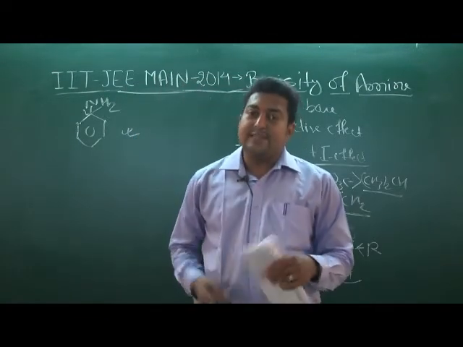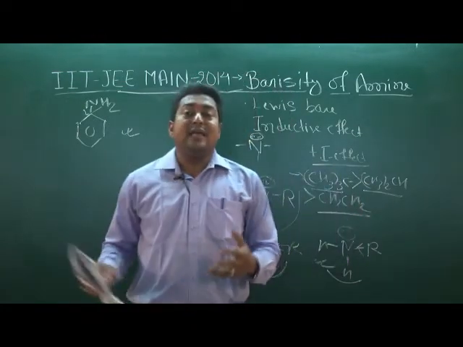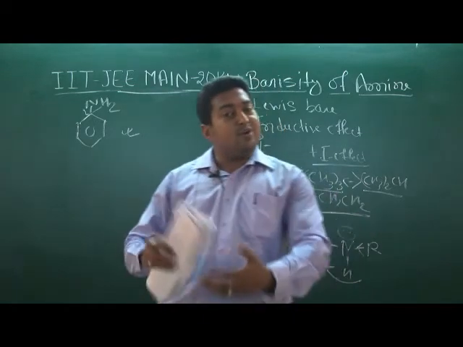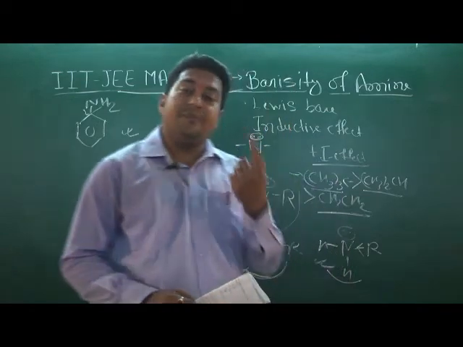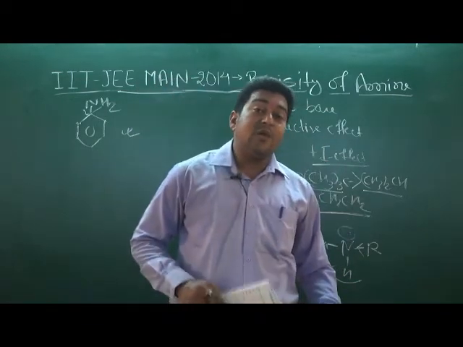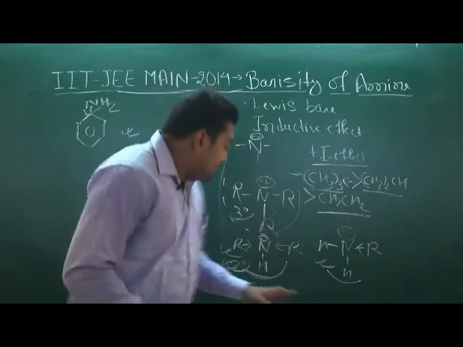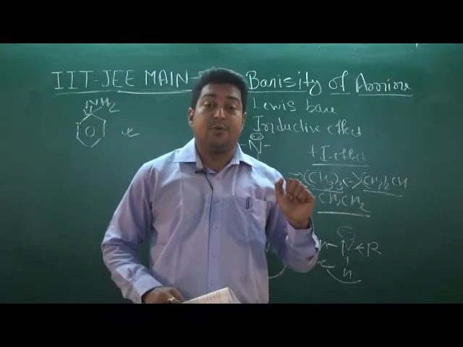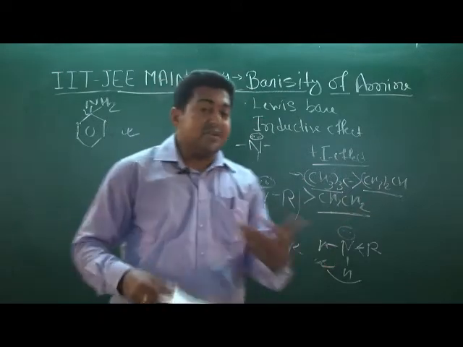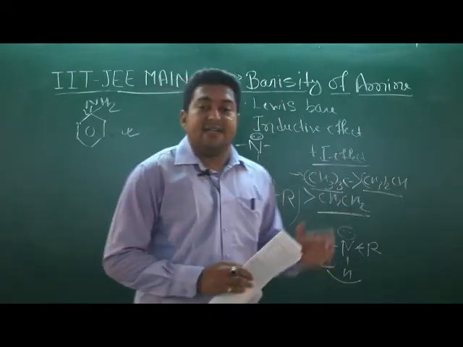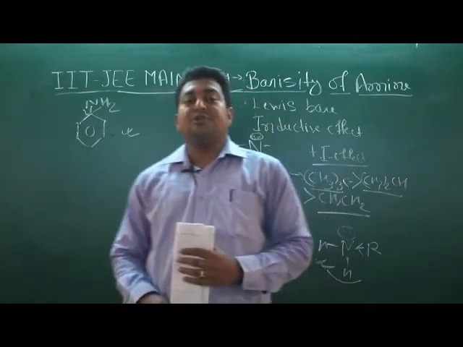We can also explain this question on the basis of the pKb value. If we have the idea of all the equilibrium concepts, that is, how product upon reactant goes, on the basis of the concept of the constant value, this is also explained on the basis of pKb. The lesser the pKb value, the more the basicity. In the case of all these, the secondary compound has the lesser pKb value, and the maximum value comes for the aromatic compound, and for the tertiary, steric hindrance is there, so that is also nullified. So that's why this is more basic and all the others are less basic than this. So this is all about the solution of this question.